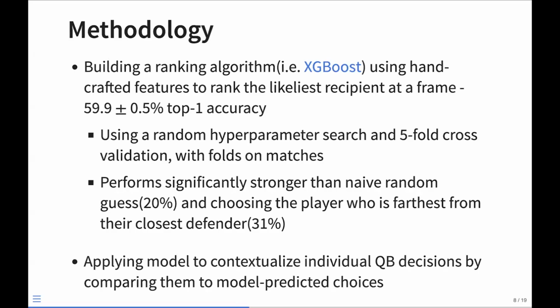So in essence, using this model, we can then contextualize what we expect the quarterback to do versus what the quarterback actually does.